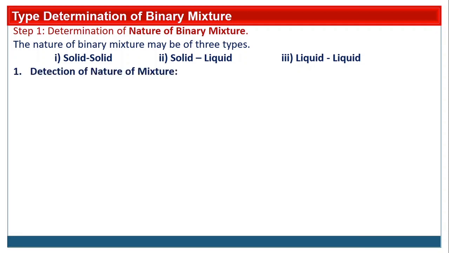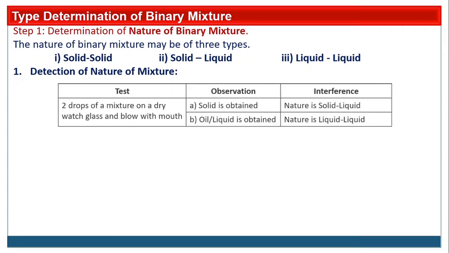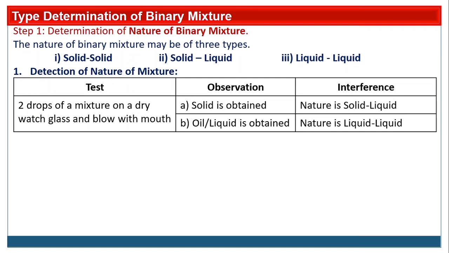Then detection of the nature of the mixture. Suppose solid solid is there, it's very easy to identify, but sometimes with solid liquid or liquid liquid, if solid is dissolved into the liquid, then we get confused whether it is solid solid, solid liquid or liquid liquid. Then we have to do a simple experiment. Take 2 drops of mixture on a dry watch glass or stopper and just blow air with our mouth. Whatever the volatile liquid component is there will evaporate, and the second component remains as it is.